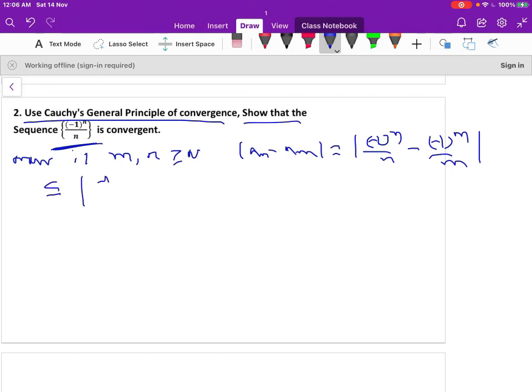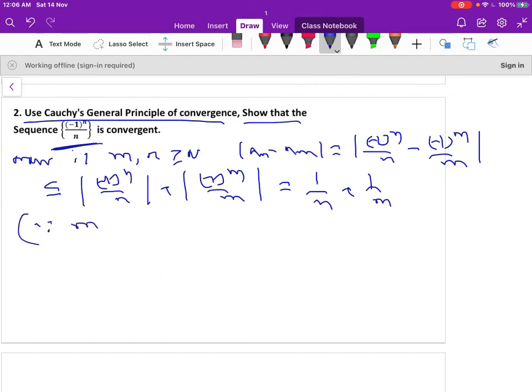So this, using the triangle inequality, is less than or equal to modulus of minus 1 to the power of n by n plus modulus of minus 1 to the power of m by m. Any negative is positive only, so anyway n is positive here. So this is 1 by n plus 1 by m.